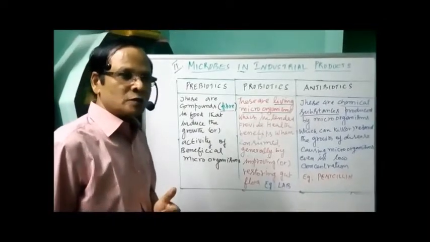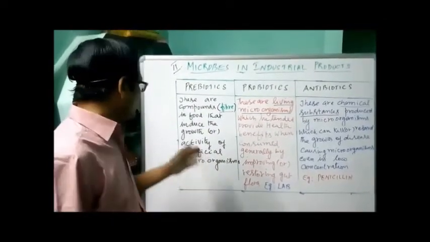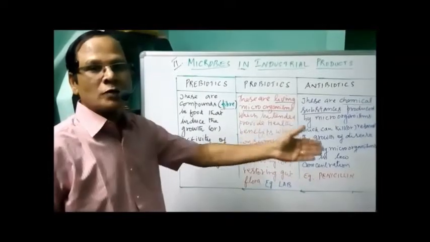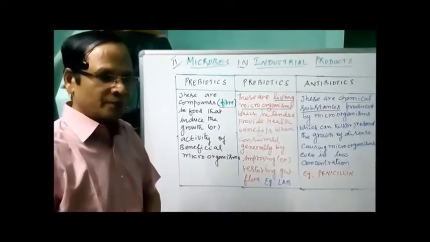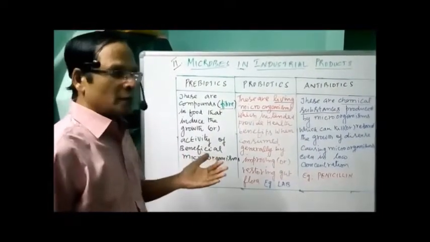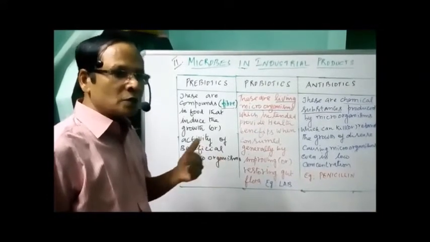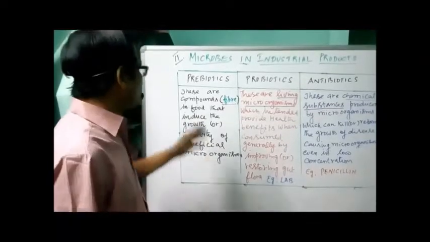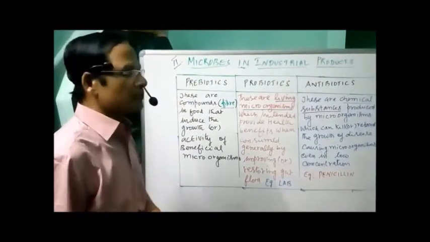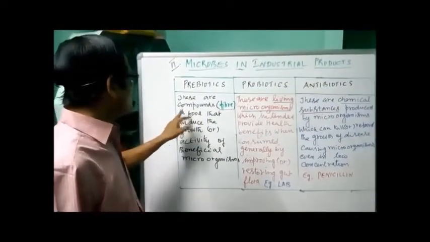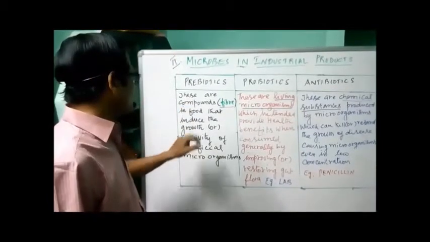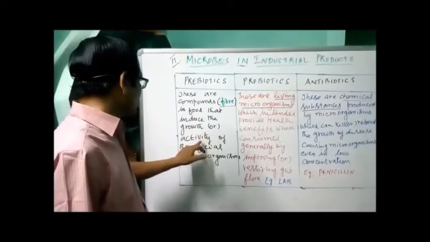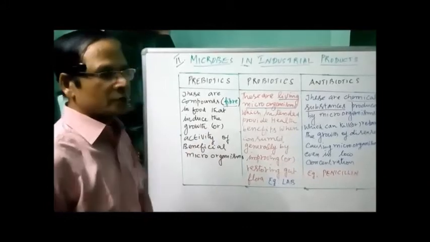Their main function is to induce the growth or activity of beneficial microorganisms in the intestinal tract. So the intestinal flora, the gut flora, is being stimulated to grow and maintain their growth. That is because of the prebiotics.